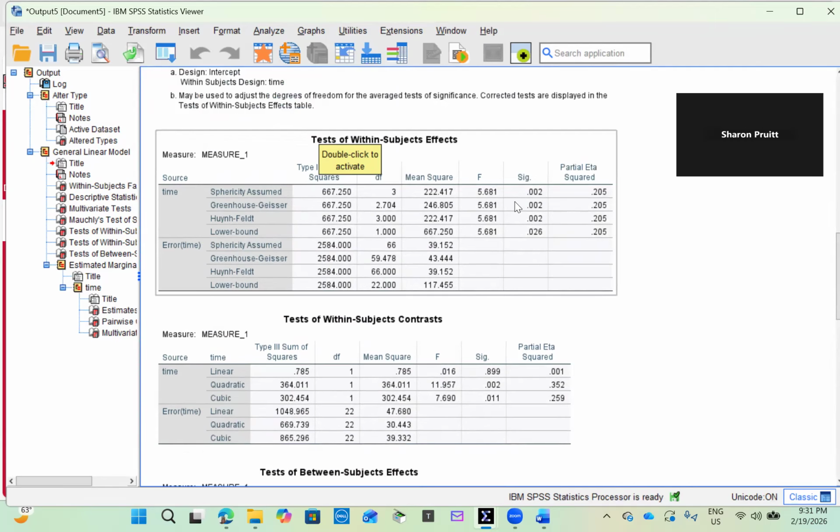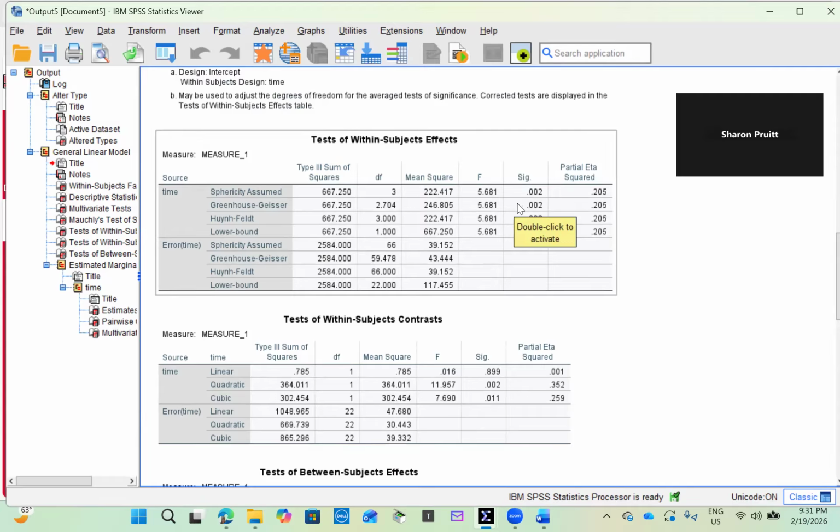Mauchly's test of sphericity was not significant. P was equal to 0.683, indicating that the assumption of sphericity was met. Pairwise comparisons reveal that attitude significantly increased 5 minutes after chocolate consumption, but declined at later time points.